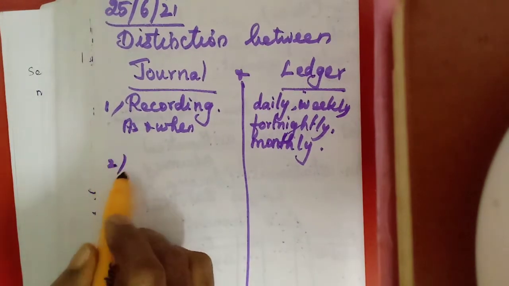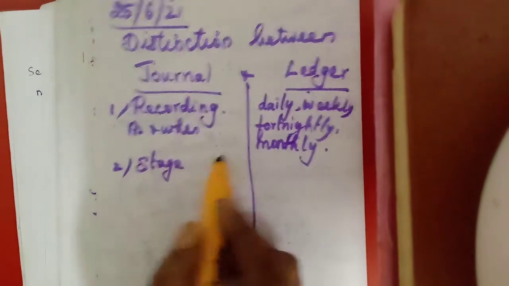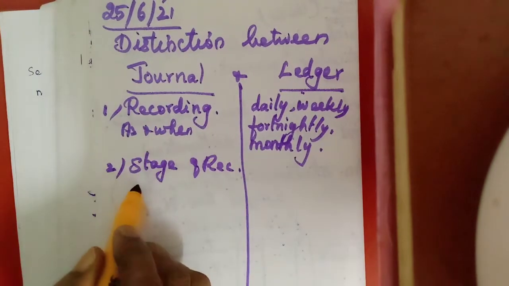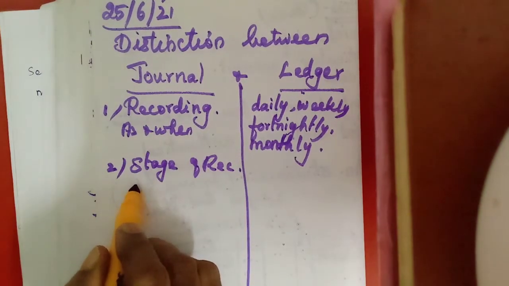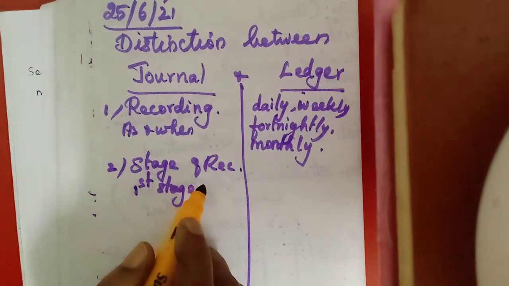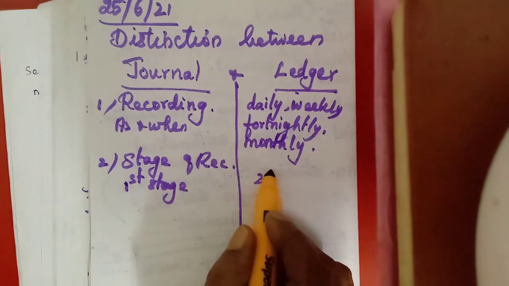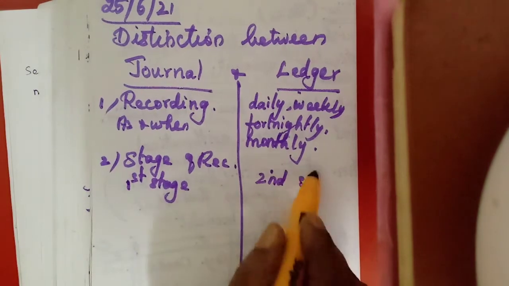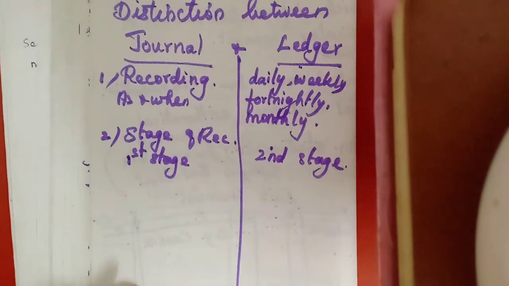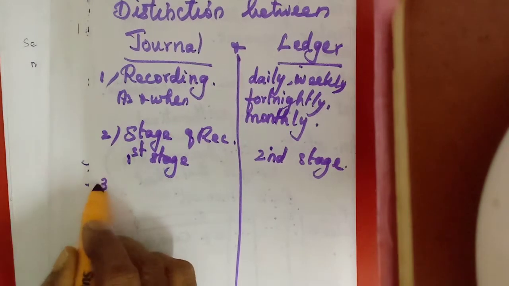Then the stage of recording. What is the stage? Here we record first, so we can say this is the first stage. Journal entry is the first stage. Here posting is the second stage. After journal entries, we will post them. So we can say this is the second stage, and this is the first stage.